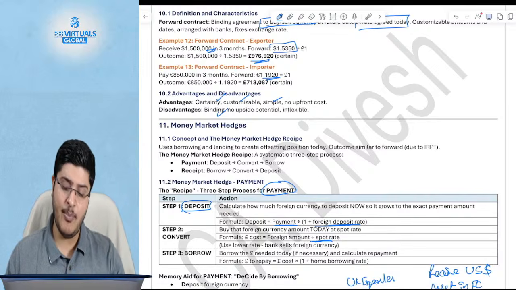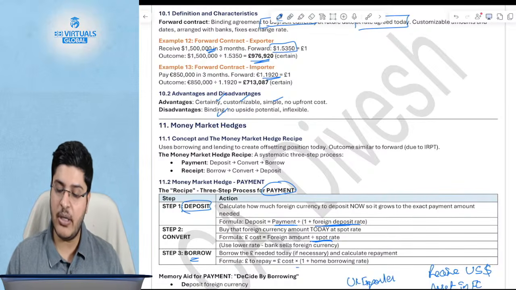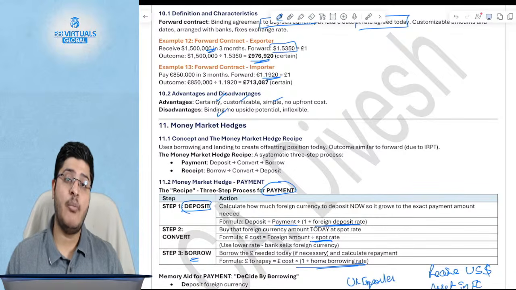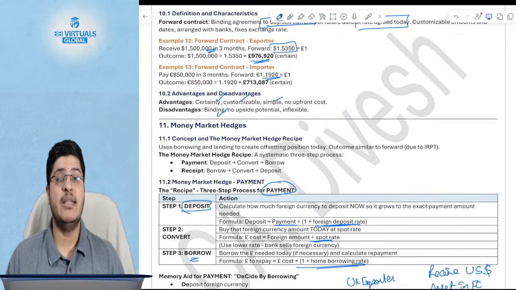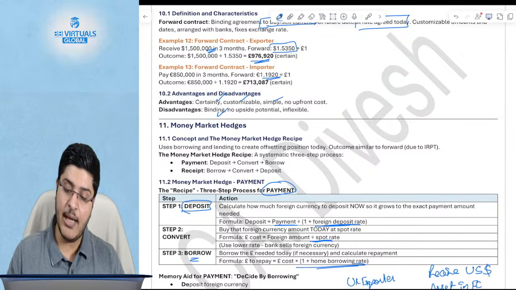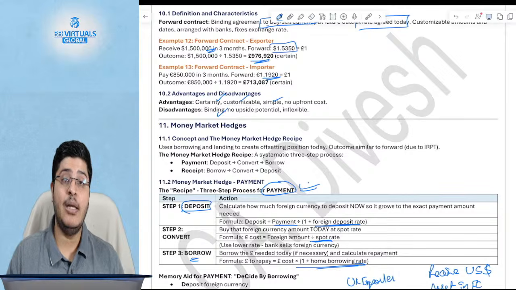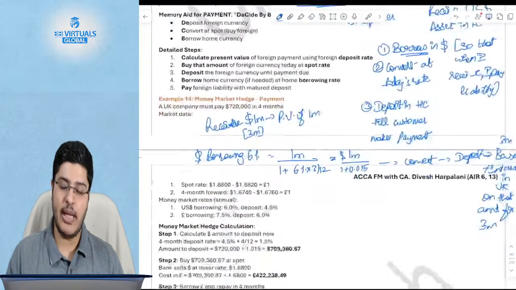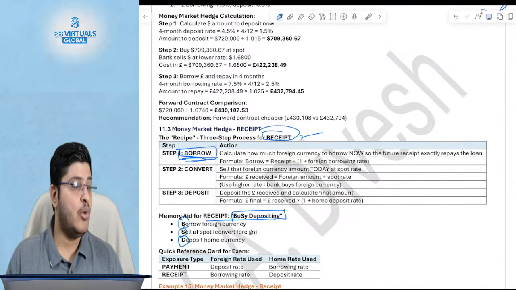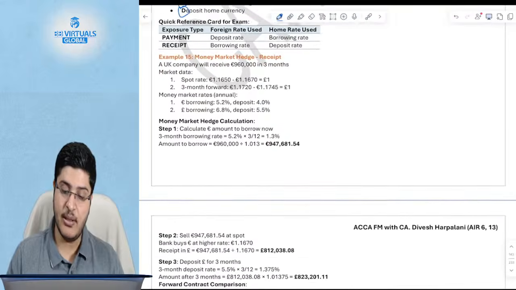Payment, left. Okay, then deposit and then convert it into the 3-month forward amount. How do you convert that? You basically add the borrowing rate of the home currency. So again, if you had a liability in a foreign currency, you will create an asset through depositing, and if you had an asset in the foreign currency, which is a receipt, you will create a liability through borrowing. Okay, I hope this is clear.